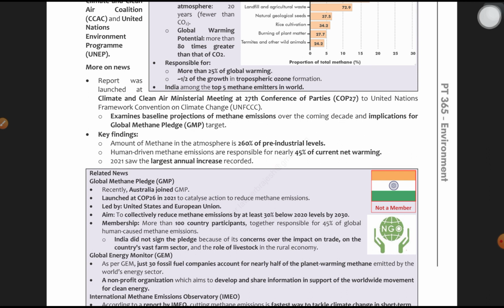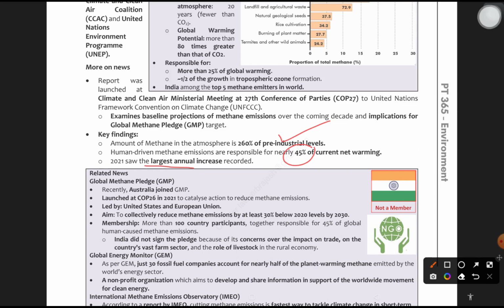260% of pre-industrial levels. Compared to before the industrial revolution, the methane in the atmosphere today is almost 260% more. Human-driven methane emissions are responsible for nearly 45% of the current net warming. 2021 saw the largest annual increase. These are just facts. Mostly prelims questions are not expected from these facts, but one has to remember them in order to understand all about methane and also to write in the mains examination.